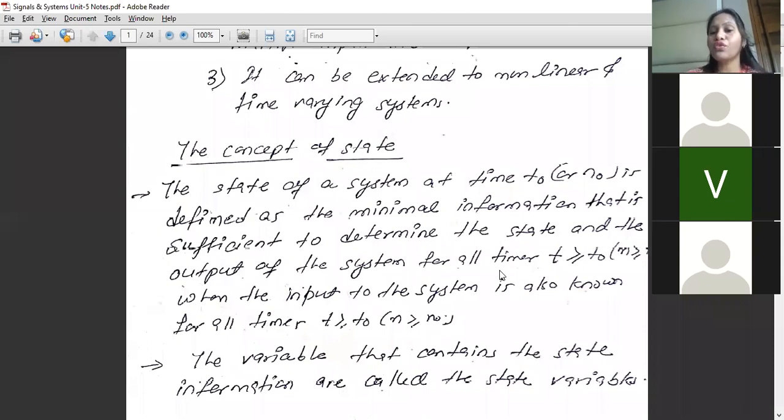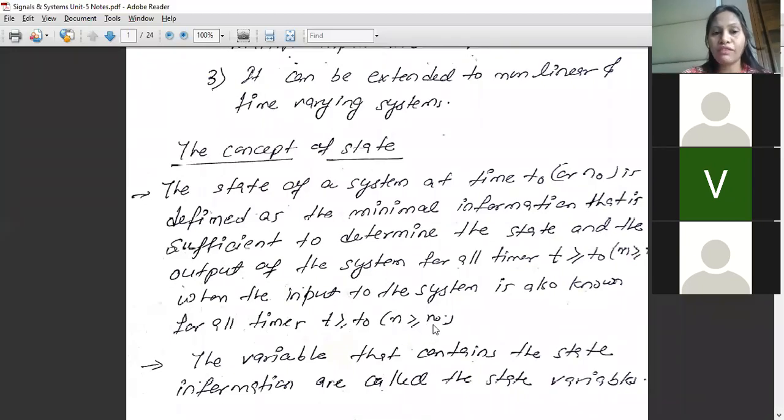for all times t which is greater than t naught or n which is greater than n naught, when the input of the system is also known. Now when the input is also known, then only it is possible. When the input is not known, we will not be able to define the state of the system. So this is an important thing that we should know, that the input of the system is also known for all times t greater than or equal to t naught or n greater than or equal to n naught.